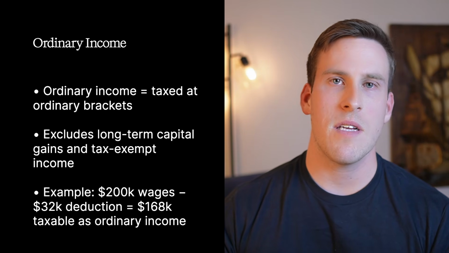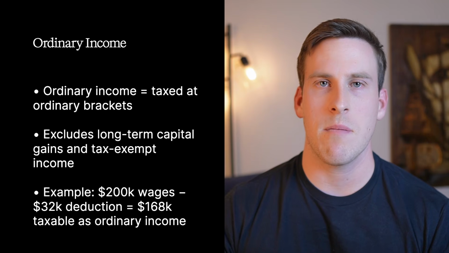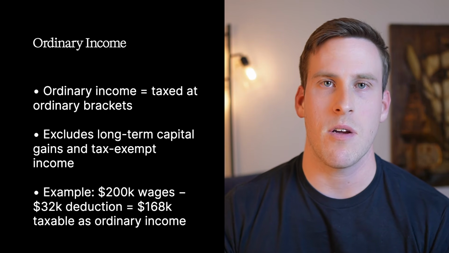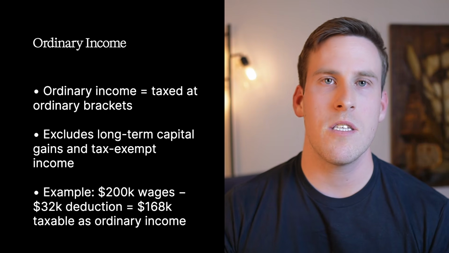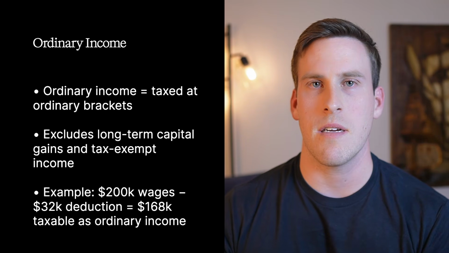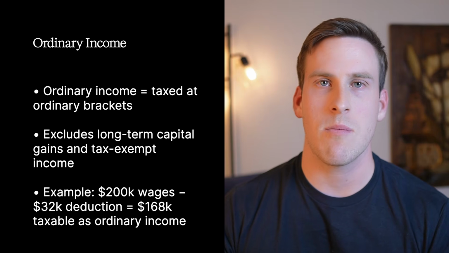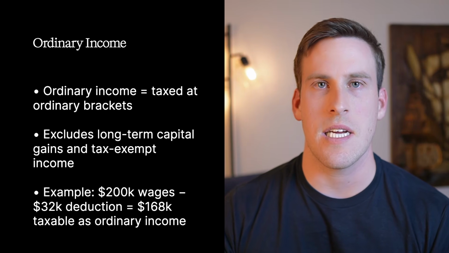For example, if you have W-2 taxable wages as a family of $200,000 and $20,000 in long-term capital gains from your investment portfolio, only the $200,000 is subject to ordinary income taxes. If your standard deduction is $32,000, then your taxable ordinary income would be $168,000. You'll want to chart out what you expect your ordinary income to be in the future as your income changes due to things like stopping work, collecting Social Security, and taking funds out of your 401k or another investment account.